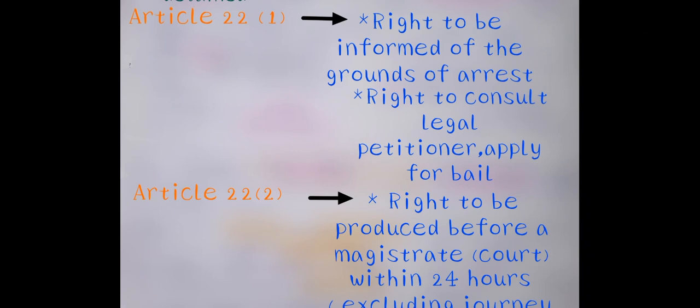The second article is Article 22 clause 2. Right to be produced before a magistrate or court within 24 hours.